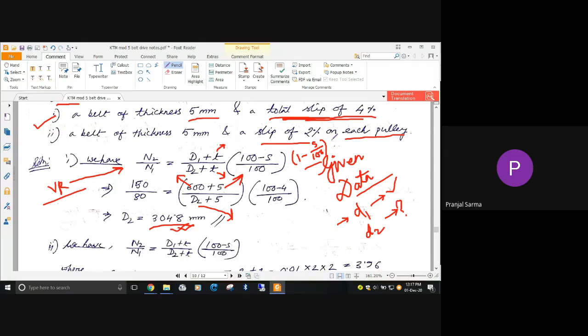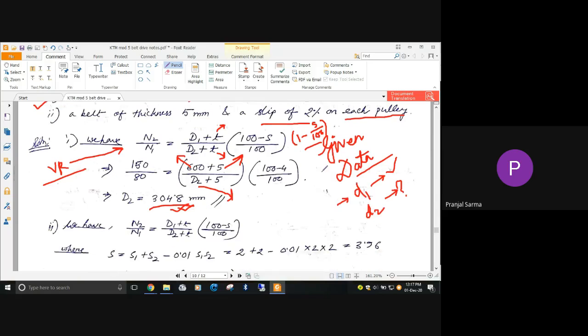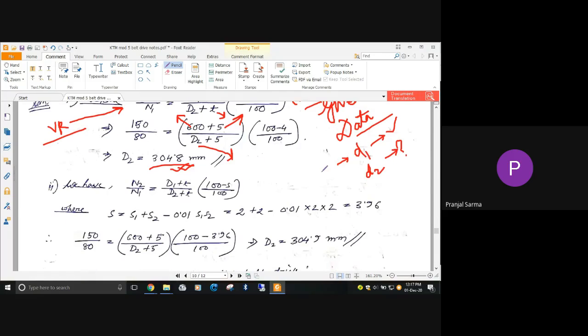Okay, so now, if you recall from the derivation, we have solved for the particular expression for finding out the effect of slip on the velocity ratio. We have seen that the total slip is given by the slip in the first pulley plus the slip in the second, that is, S1 and S2 if we consider them as the percentage slip in the driving and the driven pulley. Then the total slip can be given as S = S1 + S2 - 0.01 S1 S2. That is from the derivation we have already seen. So this is the total slip.